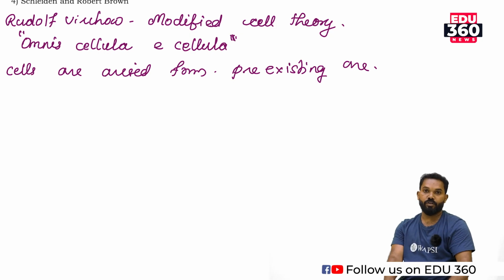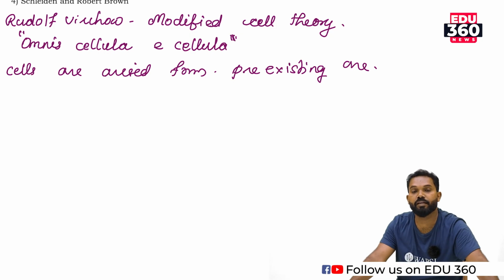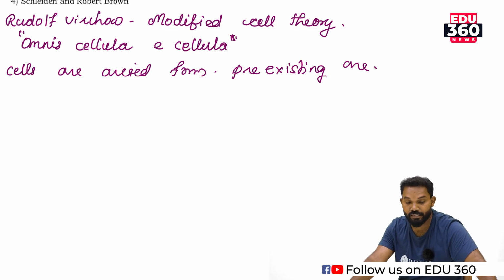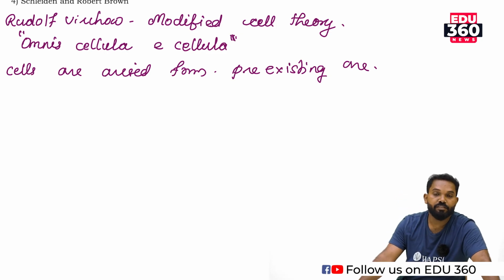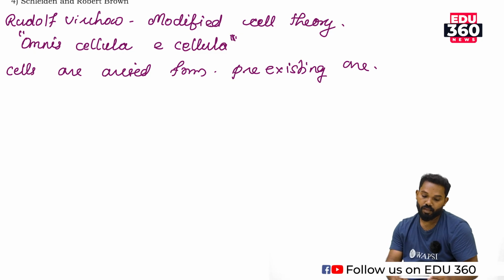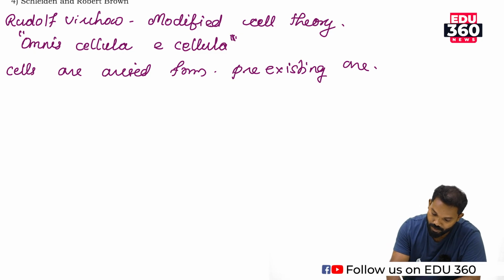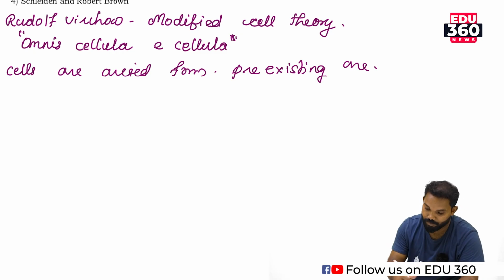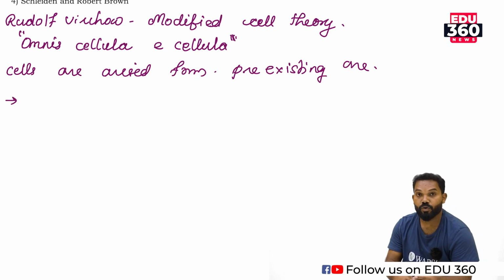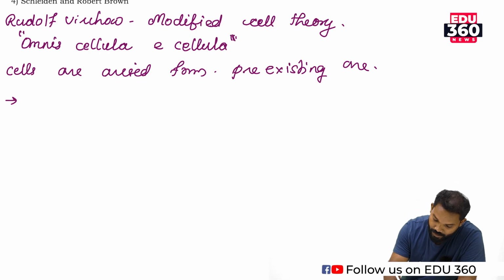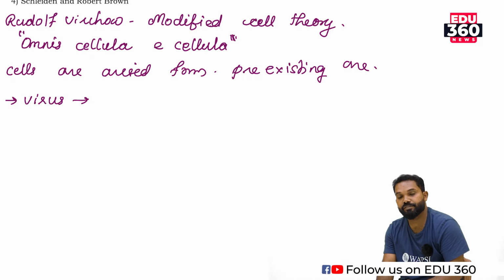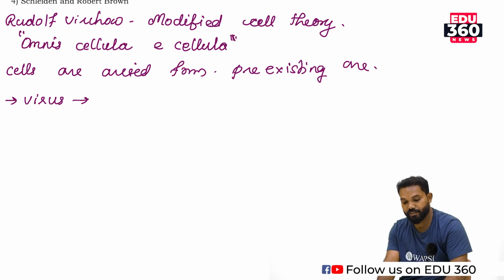Around 99% of living organisms follow the cell theory, except some organisms. The most important exception to cell theory is the virus. Why is the virus exceptional to cell theory?